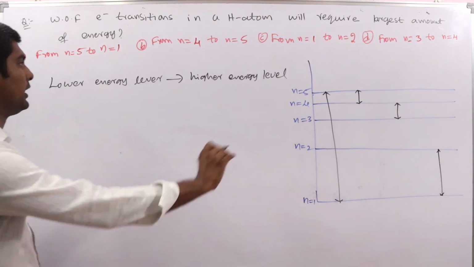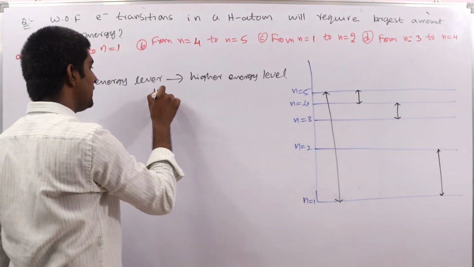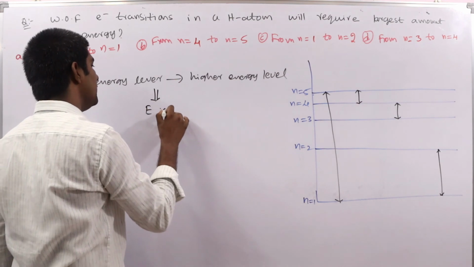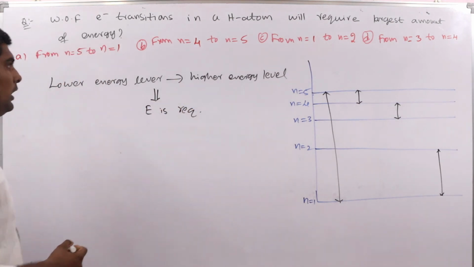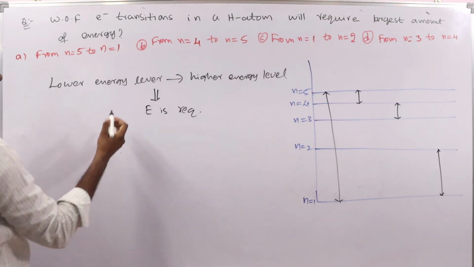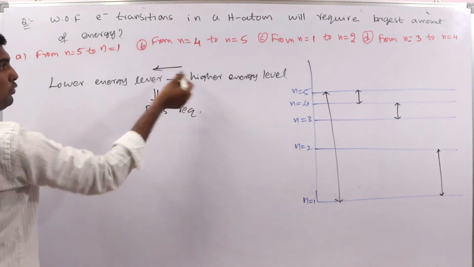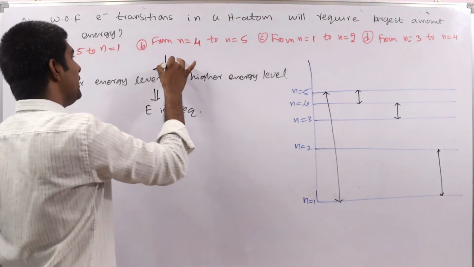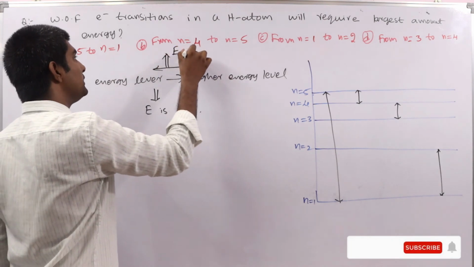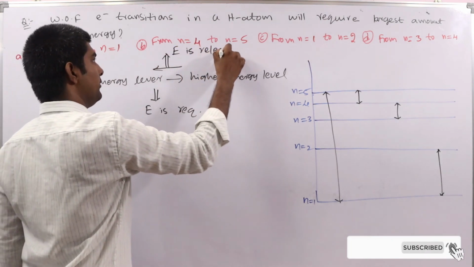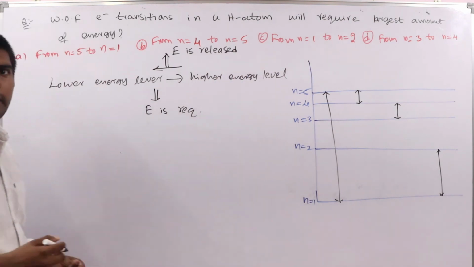Lower to higher energy level means in this case energy is required. Suppose higher energy level to lower energy level, then what happens? Energy is released.